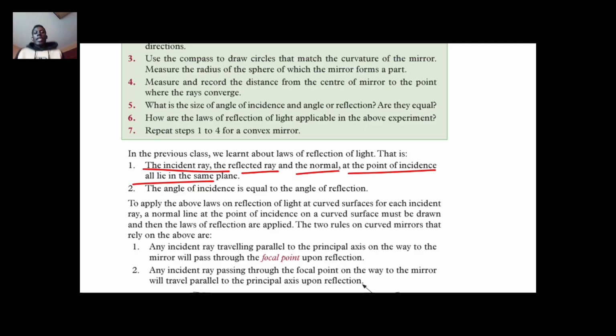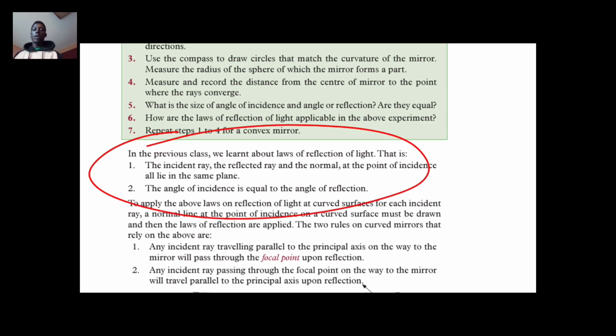The other law of reflection of light is that the angle of incidence is equal to the angle of reflection. They are known as laws of reflection.